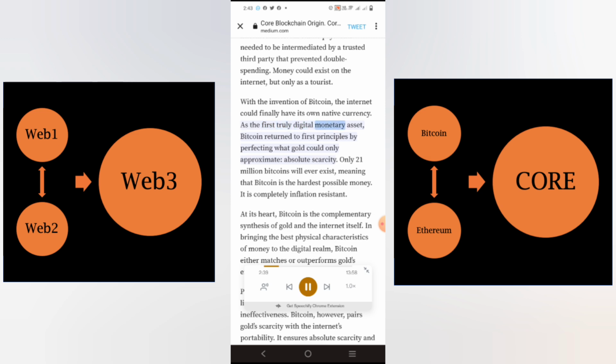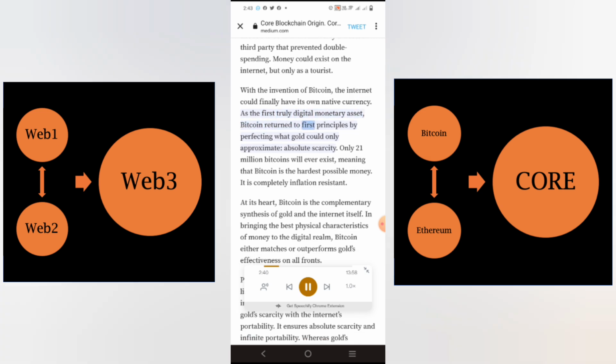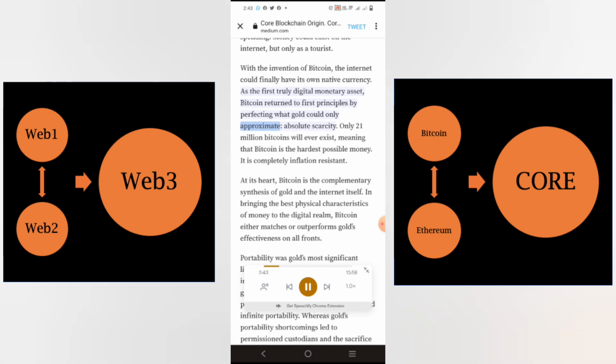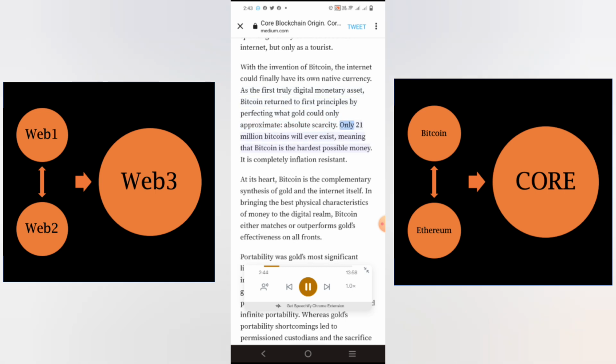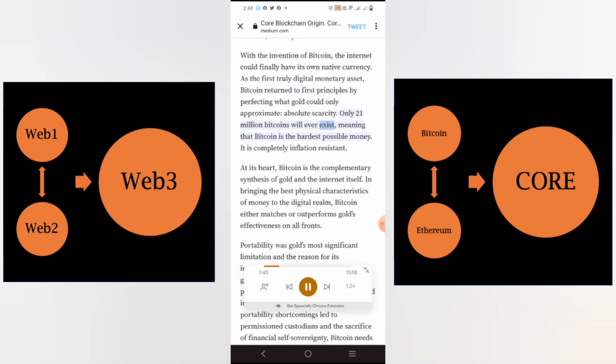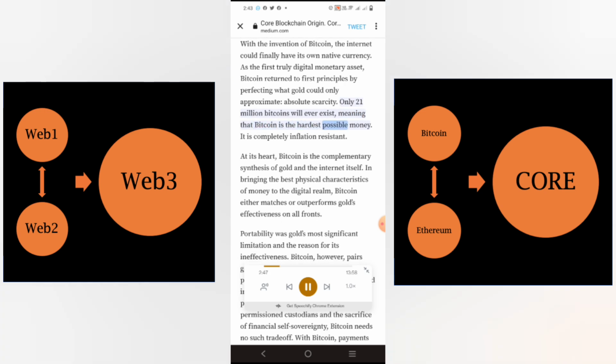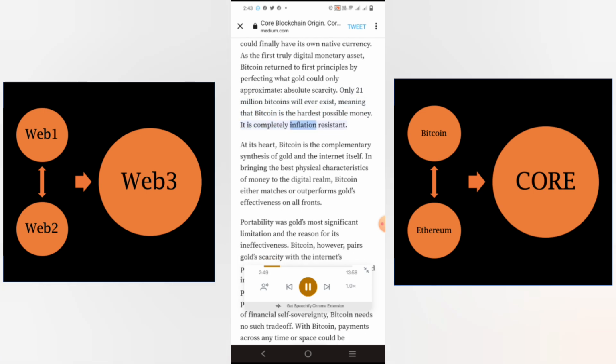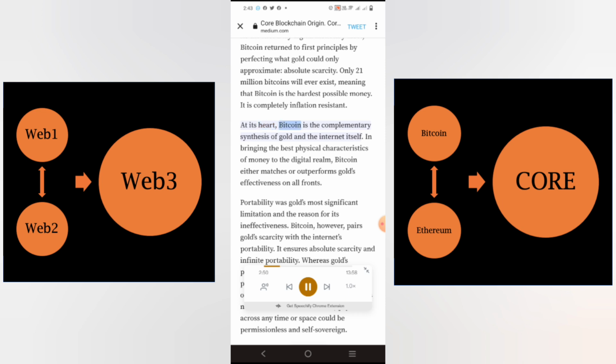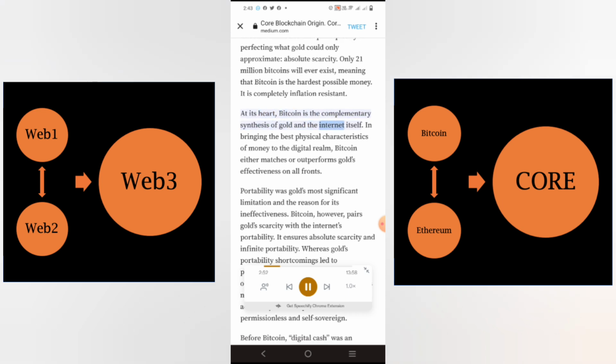As the first truly digital monetary asset, Bitcoin returned to first principles by perfecting what gold could only approximate: absolute scarcity. Only 21 million Bitcoins will ever exist, meaning that Bitcoin is the hardest possible money. It is completely inflation resistant. At its heart, Bitcoin is the complementary synthesis of gold and the internet itself.